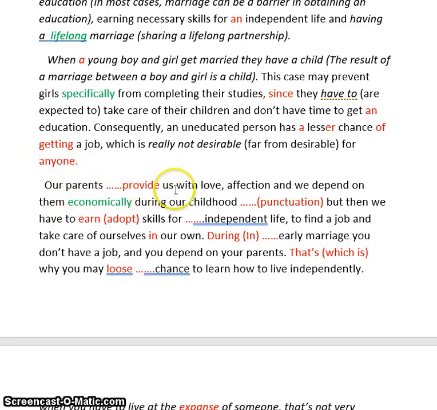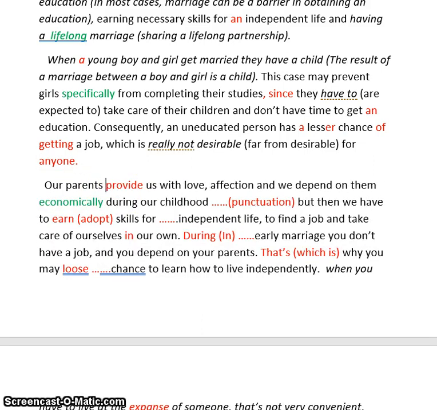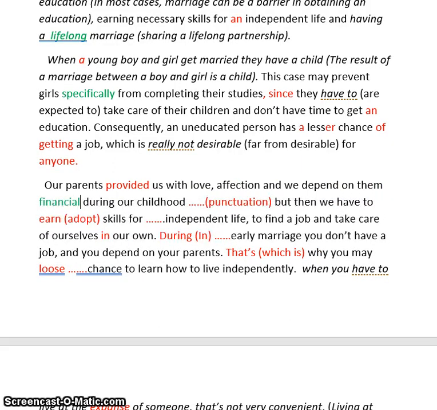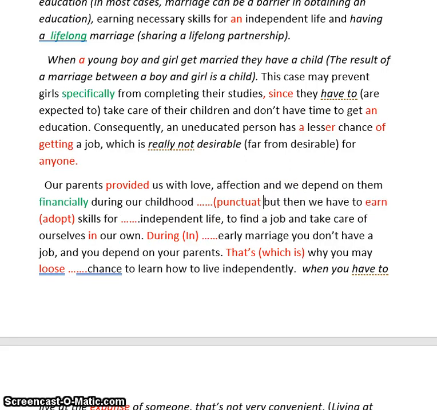Our parents provide us with love, affection, and we depend on them economically during our childhood. So you are not in your childhood anymore. Childhood is the past simple. So our parents, this has to be past simple tense, provided us with love, affection, and we depend on them. Again, financially, economic is for the government. Financially, during our childhood. We need punctuation before but. So we need a comma.